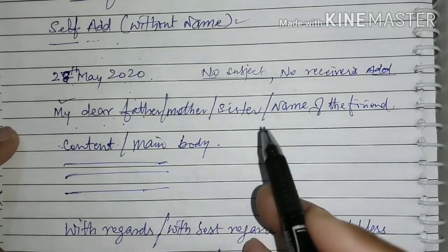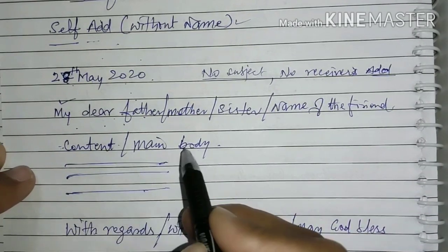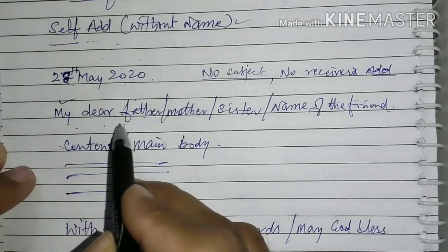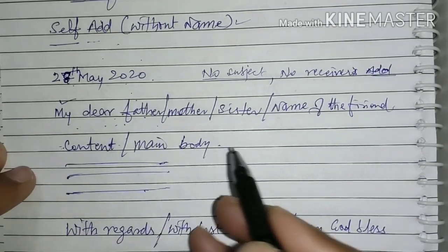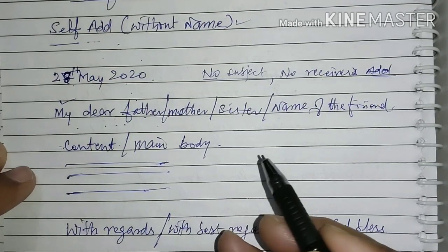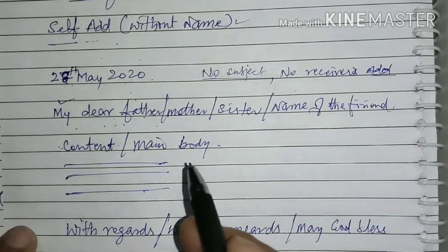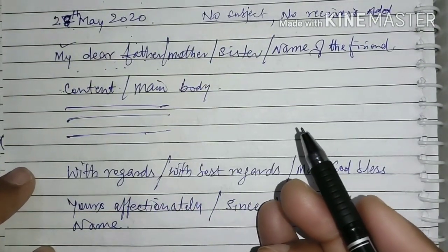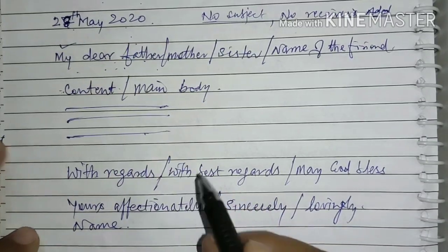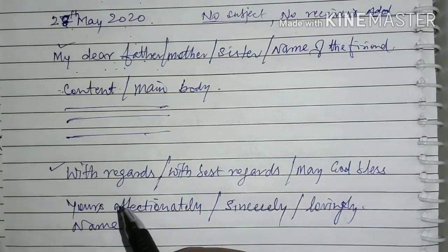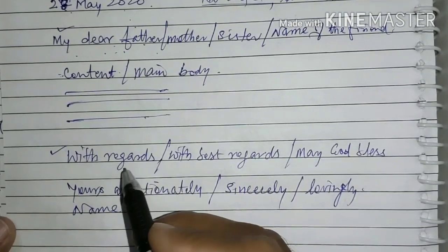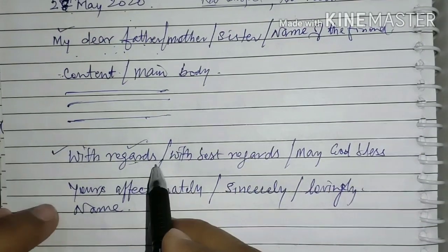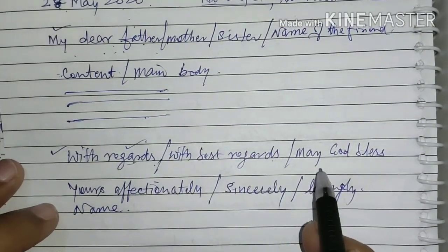body of the letter. Here also you need to follow the pattern, that is minimum 3 paragraphs should be there. First introductory paragraph 2 to 4 lines, second main paragraph that is 6 to 8 lines, and final concluding lines that may contain 2 to 3 sentences, or you can say 2 to 3 lines. Thereafter we need to write the subscription, that is complimentary ending of the letter, and this should end with regards. You can write this with regards, with best regards, or may God bless.